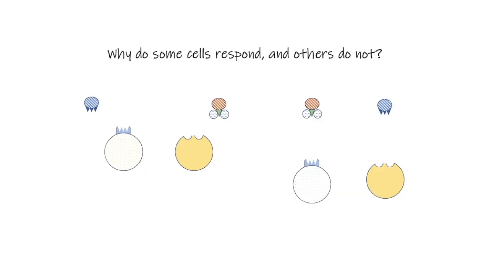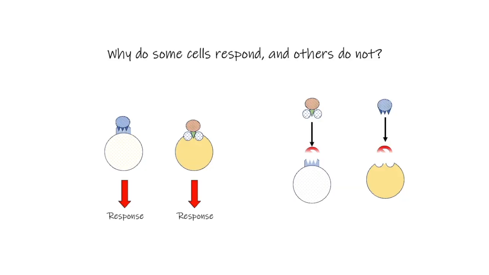Realize that not all cells respond to the same chemical messenger. This is a fundamental principle of signaling specificity. Whether a cell can respond depends on whether it expresses the appropriate receptor. Here we show two cells with distinct receptors that bind to specific ligands, triggering a cellular response in each. Notice that cells lacking complementary receptor cannot respond to the same ligand no matter how much is present. Receptor expression determines which cell can respond.